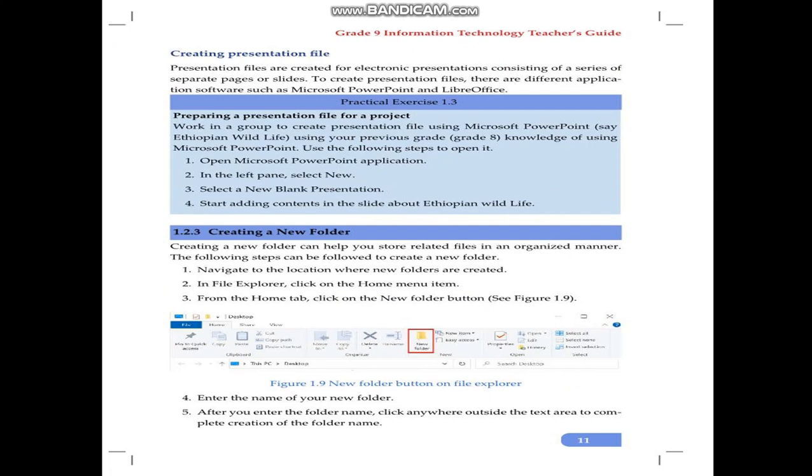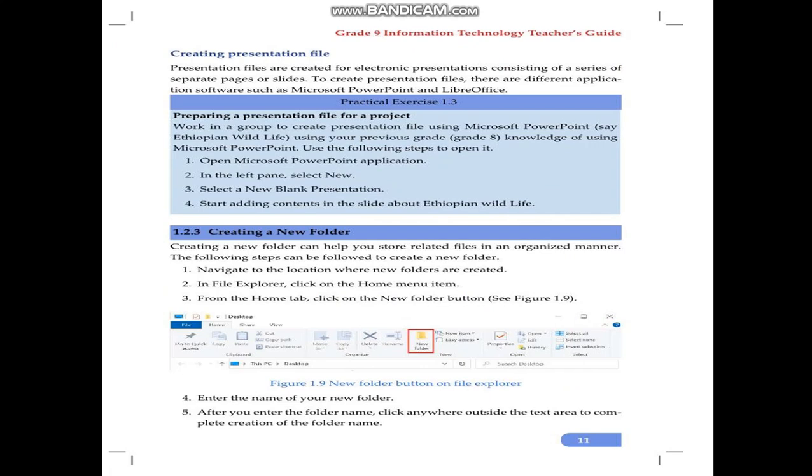Today I will continue with creating a new folder. Creating a new folder can help you store related files in an organized manner. This chapter deals with the organization of files. How can we keep our files organized? How can we manage our files easily inside the computer system?